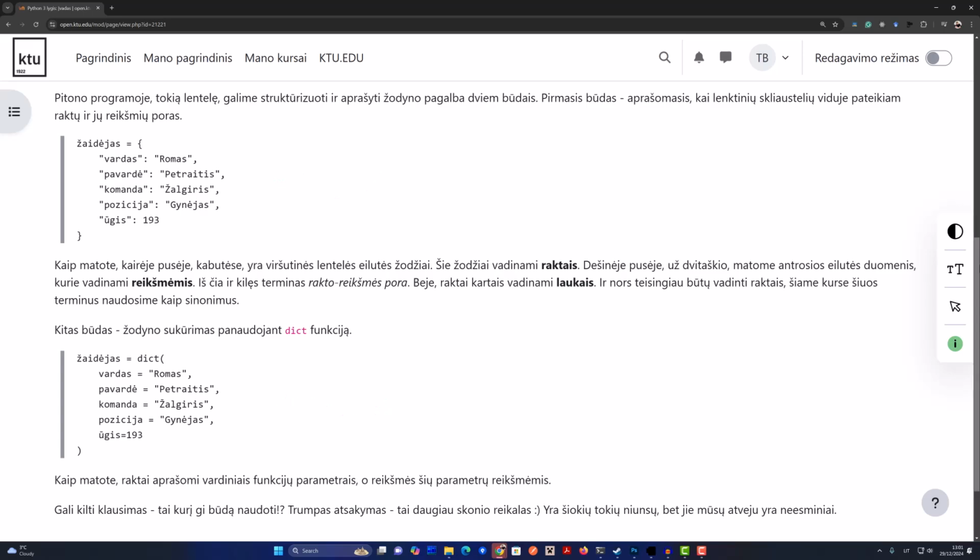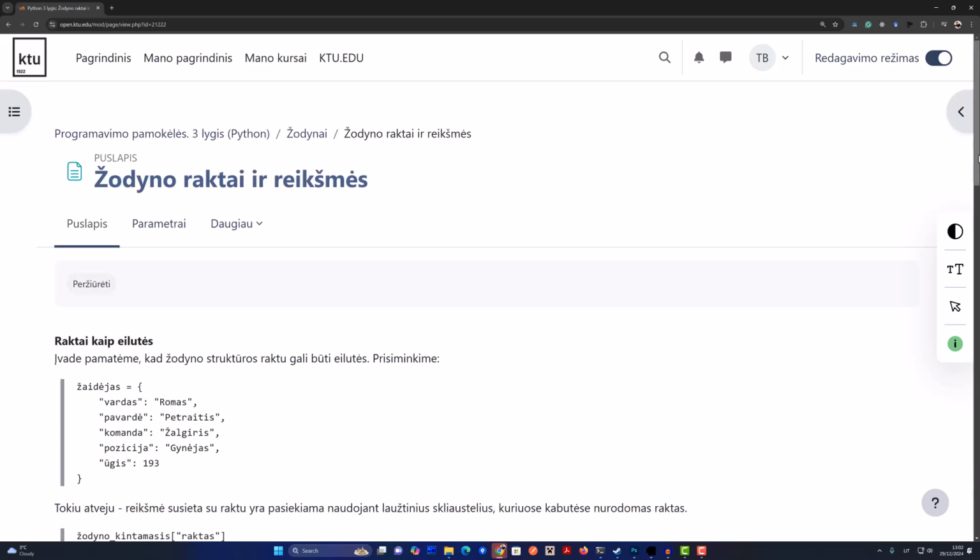Honestly, for just getting started, don't worry about it too much. The key is understanding those pairs, keys and values. That's the foundation. Curly braces are usually the simplest way. Dict can be handy sometimes if your data is already structured in a certain way, but those are finer points.